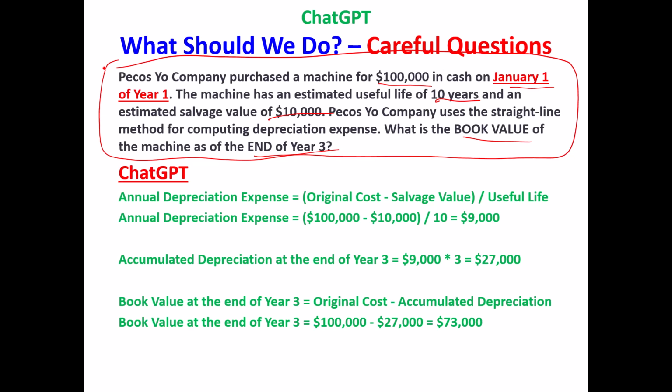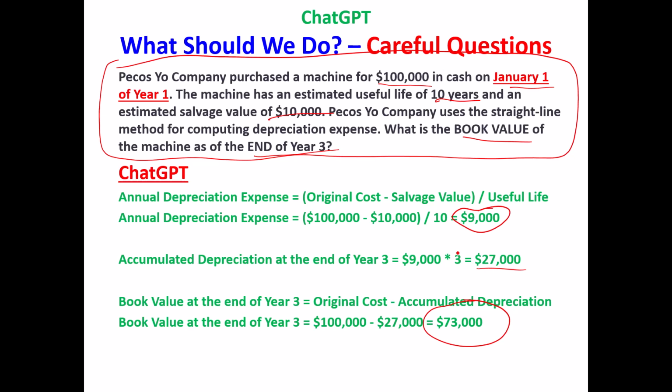Okay, let's compute depreciation expense is $9,000 per year. Yes, exactly right. Accumulated depreciation at the end of year 3, that's 3 years worth at $9,000 a year, that's $27,000. Book value is cost minus accumulated depreciation, $73,000. No problem. ChatGPT got this perfectly.